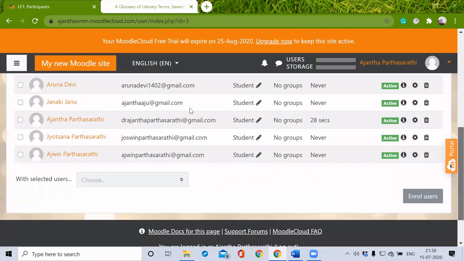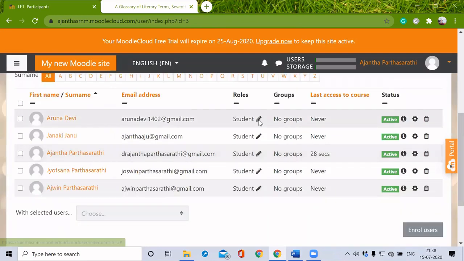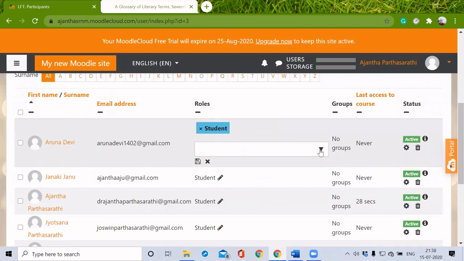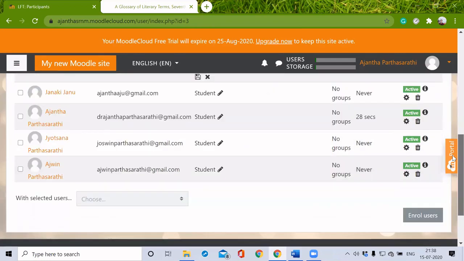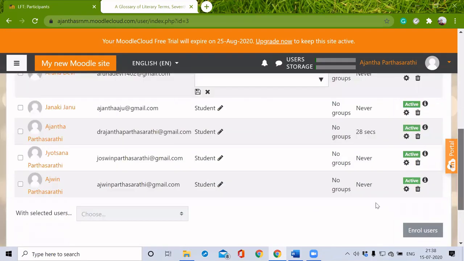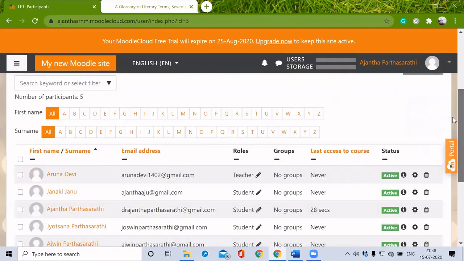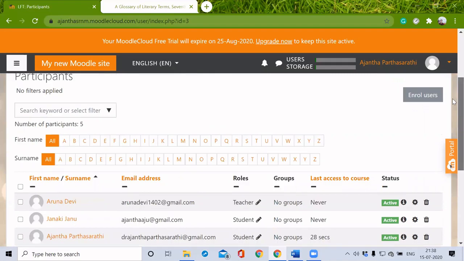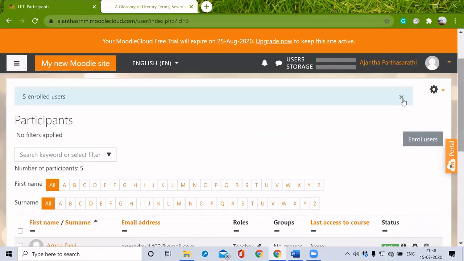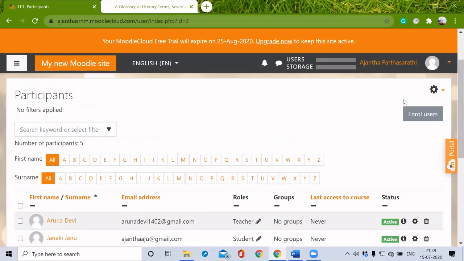We can see the enrolled users here. If I want to make Aruna the teacher, I can make it here. And I'm just deleting her role as a student. This way, we can edit the roles of the participants. So I just want to save this one. So Aruna will be in the role of teacher to this course. Fine.